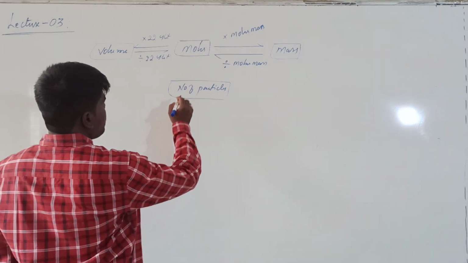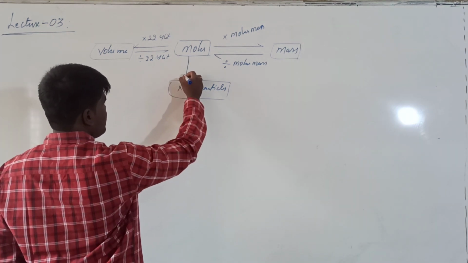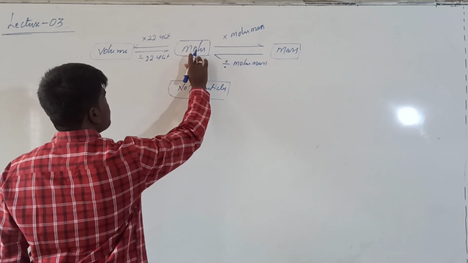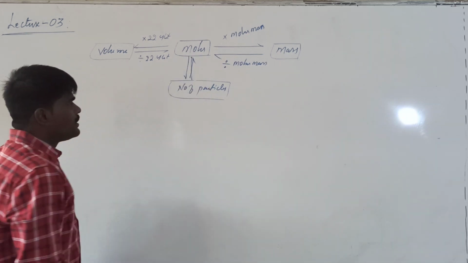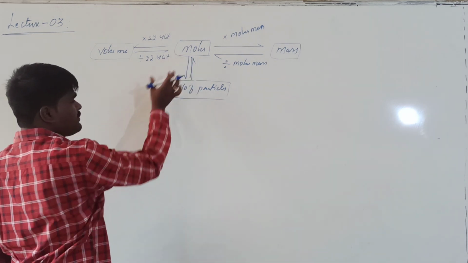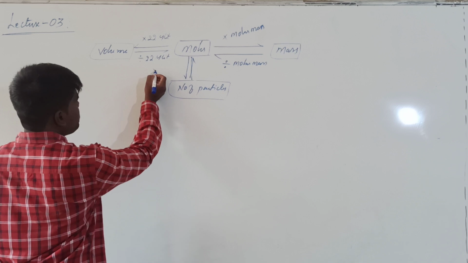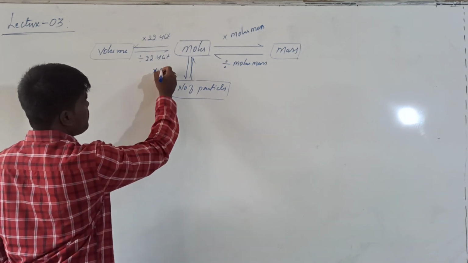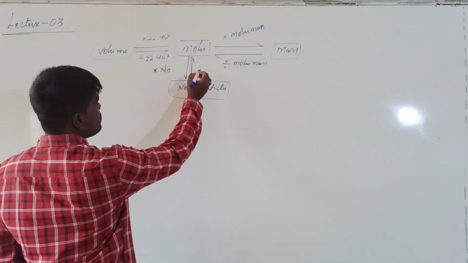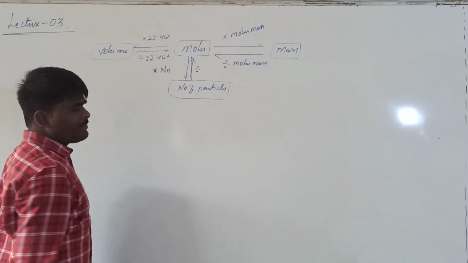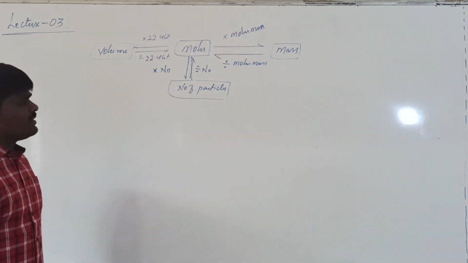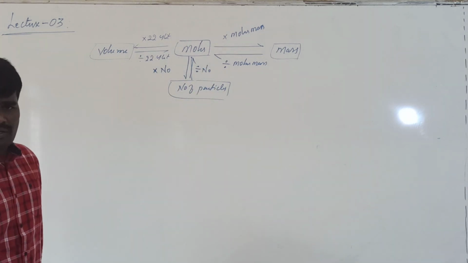Now, if you know the number of particles, right? If you want to find out the number of particles from moles, then multiply the number of moles with Avogadro number. Alright? If you want to find out the number of moles from number of particles, divide the number of particles with Avogadro number. Where N0 is what? N0 stands for Avogadro number.